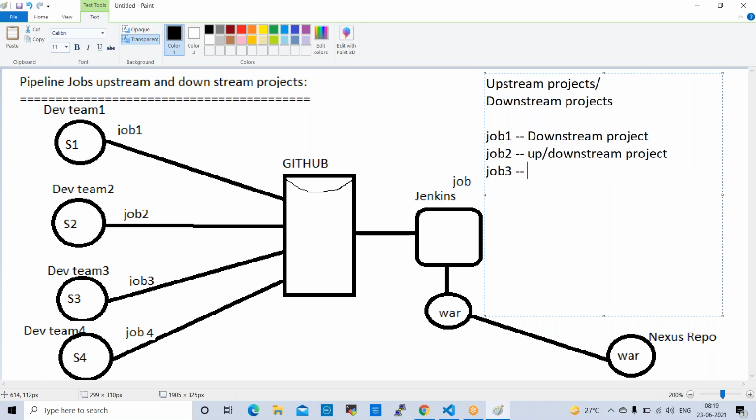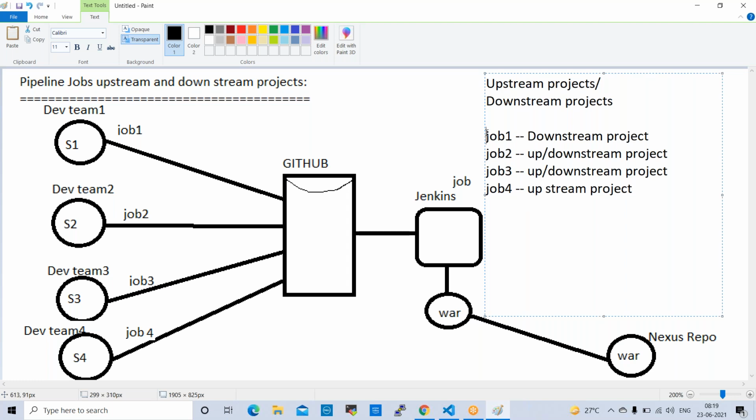And job 4, what can we say here? Upstream project. Under job 4, there are no jobs. If you have any job after it, then we can say up and downstream.